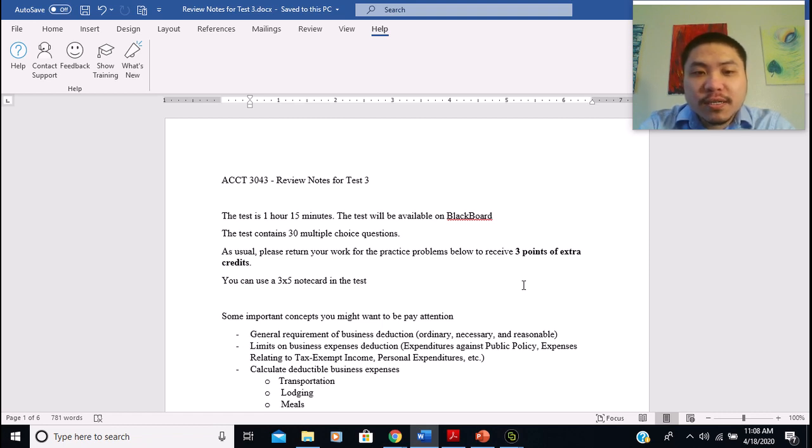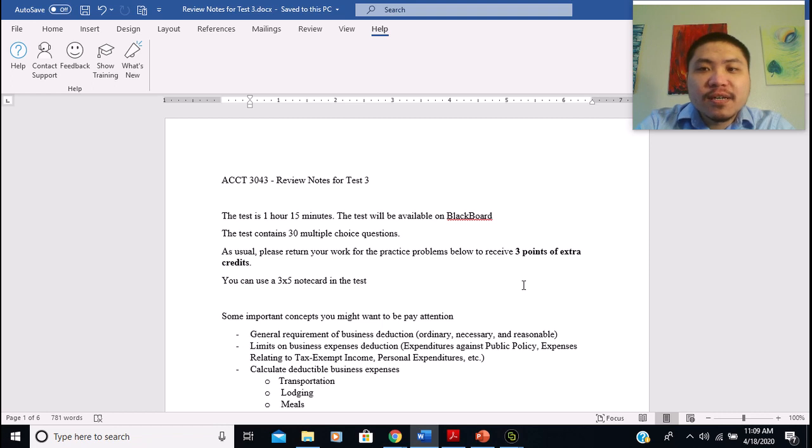And it's going to be available on Blackboard at 1 p.m. on Thursday. It should be available around 12:50 p.m., like 10 minutes before the exam starts. The link should be available on Blackboard like last time.